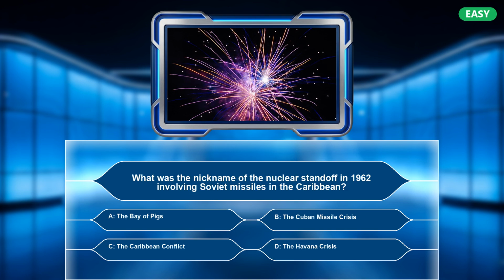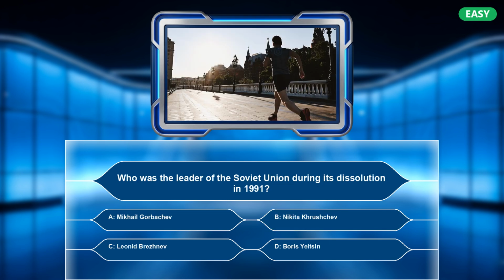A. The Bay of Pigs. B. The Cuban Missile Crisis. C. The Caribbean Conflict. D. The Havana Crisis. The correct answer is B. The Cuban Missile Crisis. Who was the leader of the Soviet Union during its dissolution in 1991?